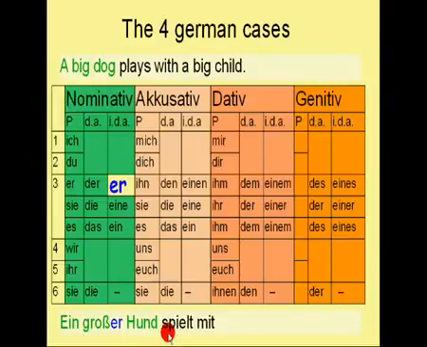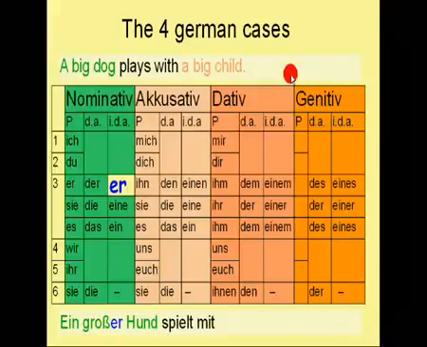And spielt means plays in German and is the conjugated form of the verb spielen. It's a regular verb. And with means in German mit. And as you learned in my lesson about German prepositions, after the preposition with, meaning mit, always follows the dative case. So this means that the big child is now in the dative case. So what is the indefinite article for the big child now? Do you know it? It is einem. So in this case, the sentence continues like this: einem Großkind.